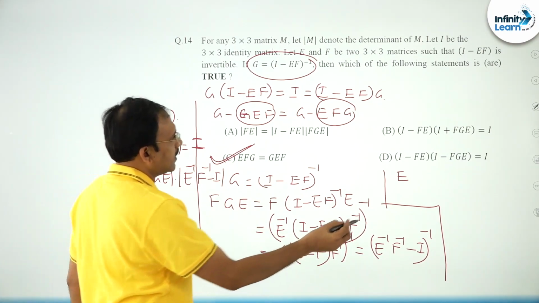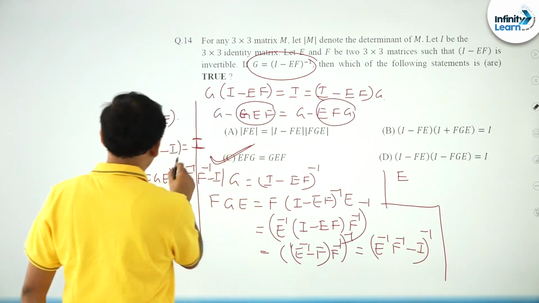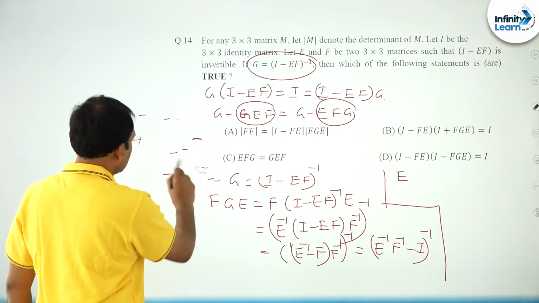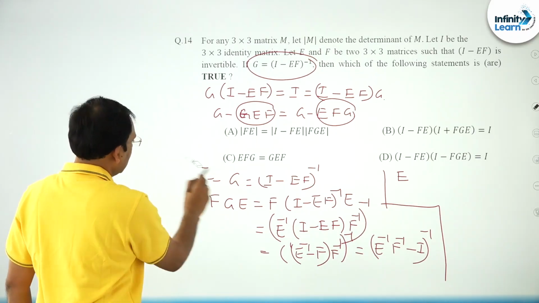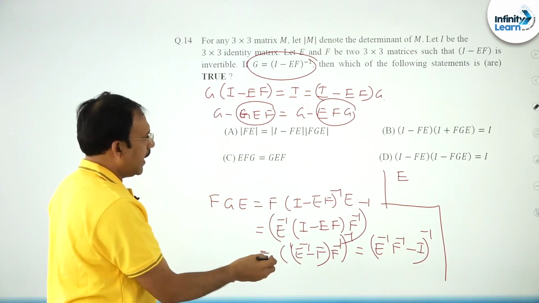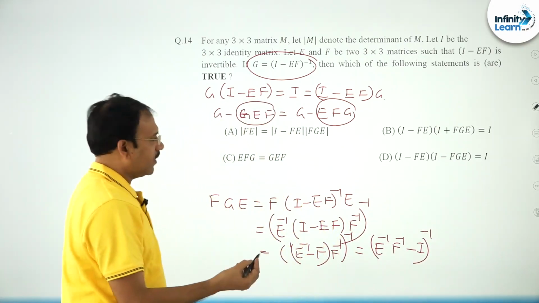For your convenience, let me erase this a bit so that we can understand a little easily. So this is the first step. We proved in this step, dear friends, that I minus FE is equal to the inverse of this.